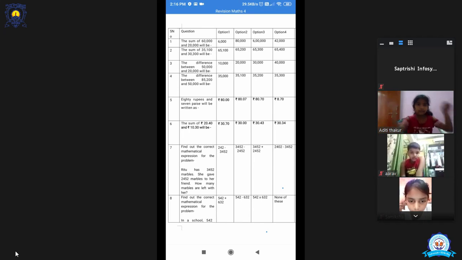Yes. Now try to do it in your mind. 4 plus 3 is how much? 7. Yes, ma'am. So there is only one option where you are getting 70 paise. And that is option number 1. Okay. So 30 rupees, 70 paise.